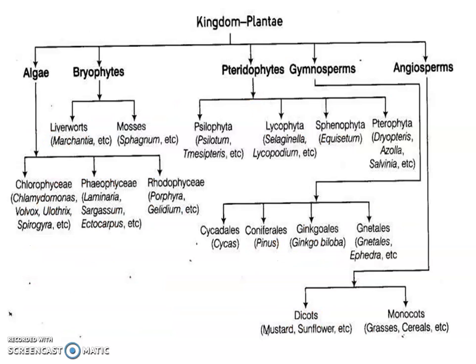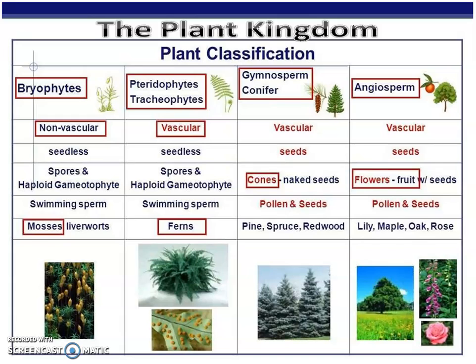economic importances. We know that the kingdom plant is divided into algae, bryophytes, pteridophytes, gymnosperms and angiosperms. Out of that we have gone through the algae, and now we will read about the bryophytes and the pteridophytes. Gymnosperms and angiosperms will come further in the next video. Then the plant kingdom, it is classified into bryophytes.